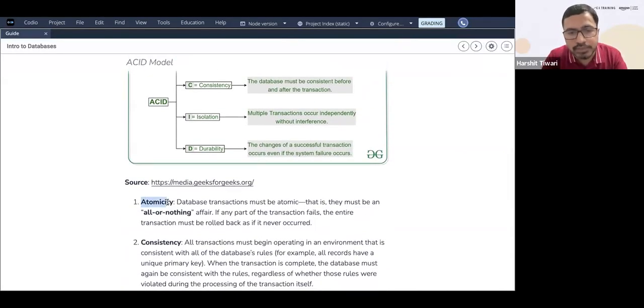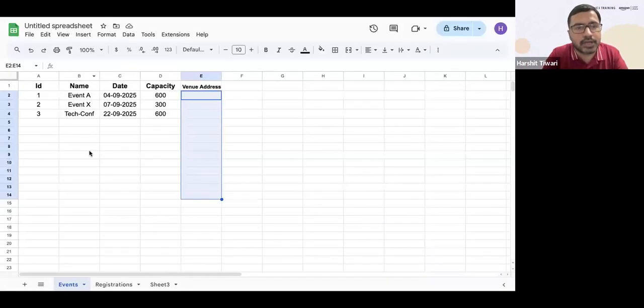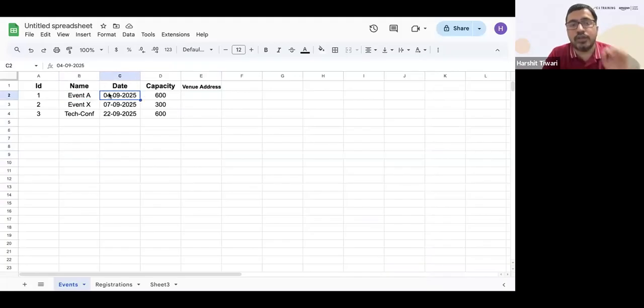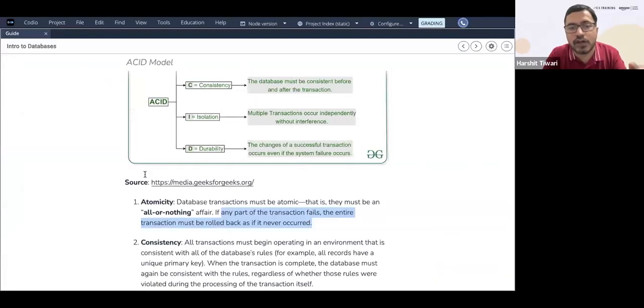What is the meaning of atomicity? Database transactions must be atomic, that is, they must be all or nothing. If any part of the transaction fails, the entire transaction must be rolled back as if it never occurred. Let's say you have a complex SQL query and you're trying to update some data, for example the name of the event and the date of the event. It should not be that the name has been updated but the date was not. That is not acceptable. Either both of them will be updated or we roll back. If some error occurs after updating the name, then roll back to the previous version and leave the name as it is. That is the meaning of atomicity.